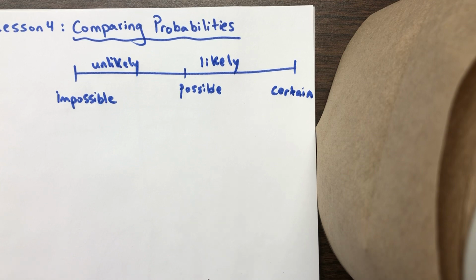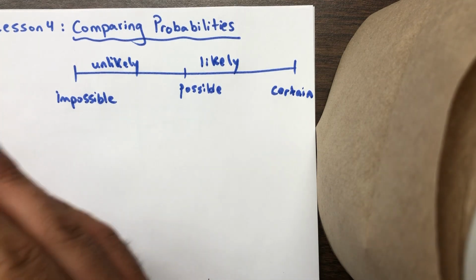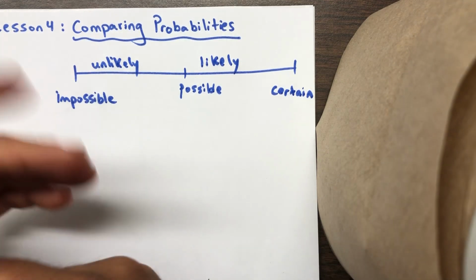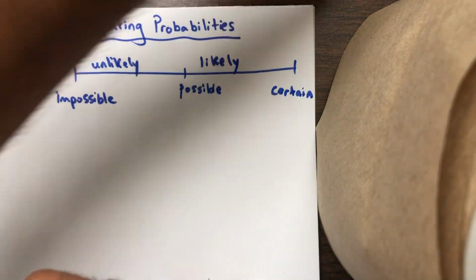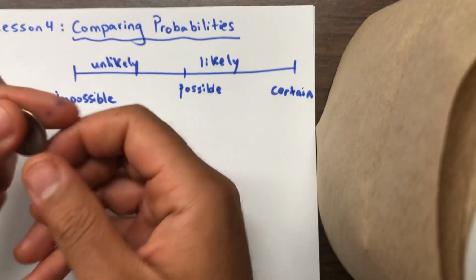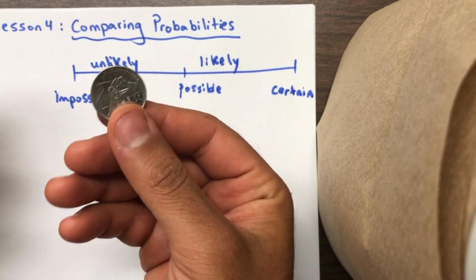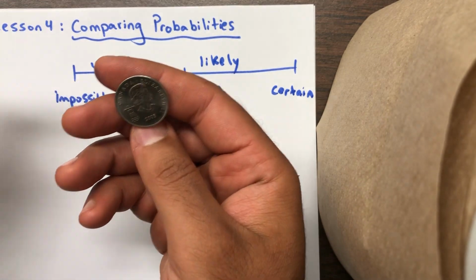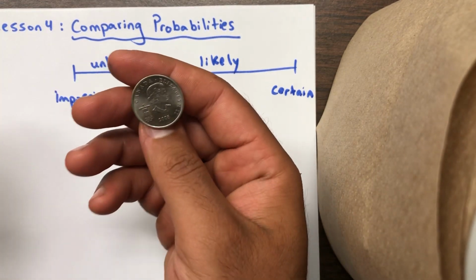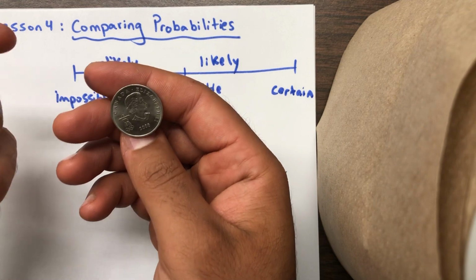So a question that I could be asking in this lesson is, is there a better chance of a coin landing on heads or tails with a single toss? So what do you think could we possibly get if I flip this coin, a heads or a tail?